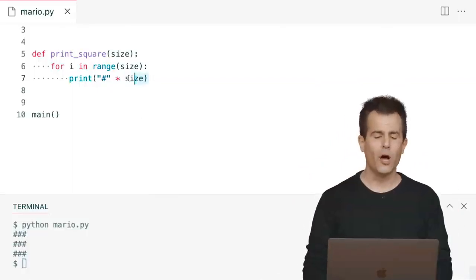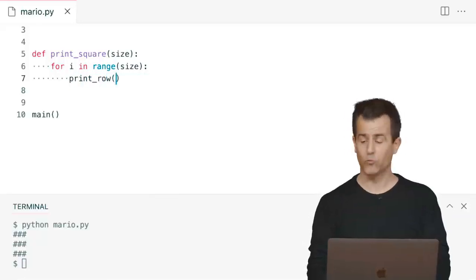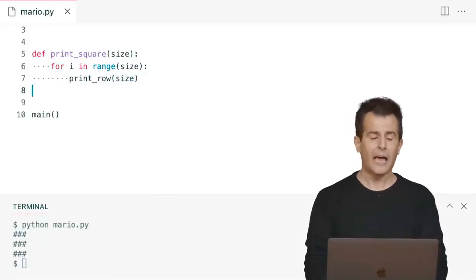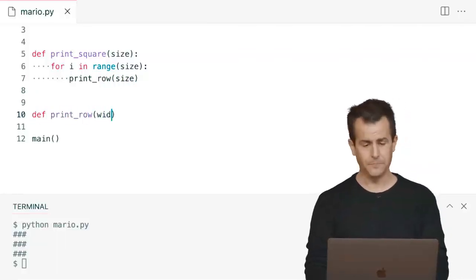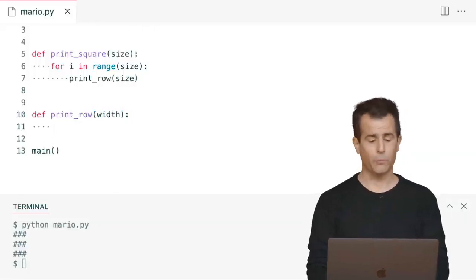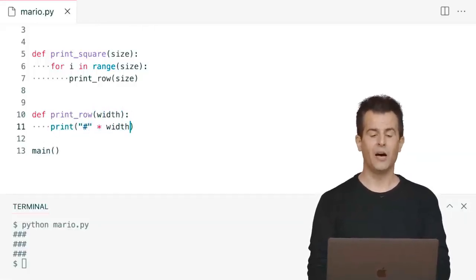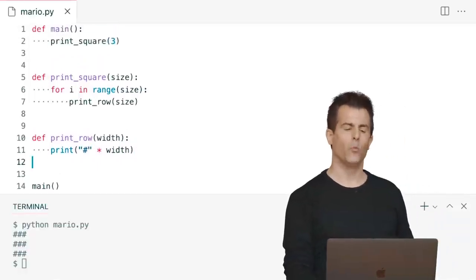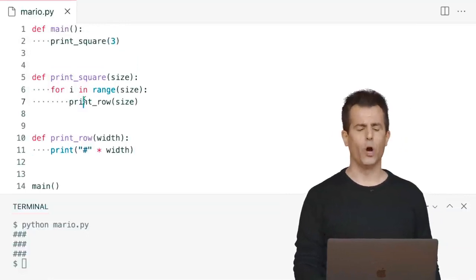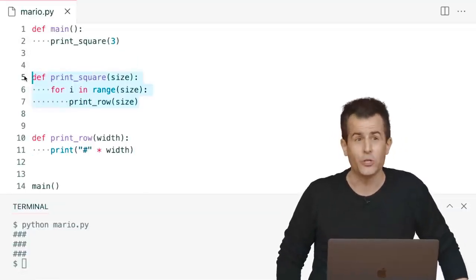If you like abstraction and you'd like to wrap your mind more around what the code is doing, well, let's do this. If you're not quite clear on what's going on, let's propose that you implement a function called print_row, passing in size. And let me propose that this print_row function simply take in that width and print out the individual hash that many times. In other words, here's an opportunity for abstraction, whereby, well, what does it mean to print a row? Well, when you're implementing print_square, I don't really care what it means to print a row.